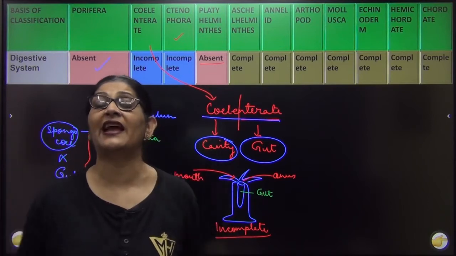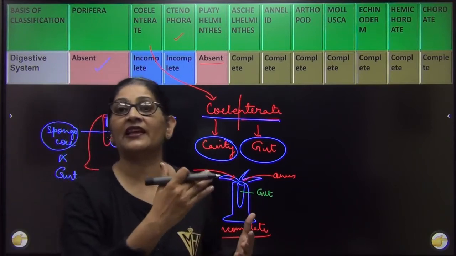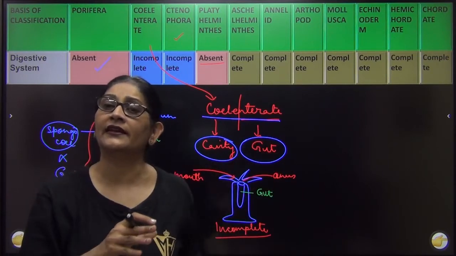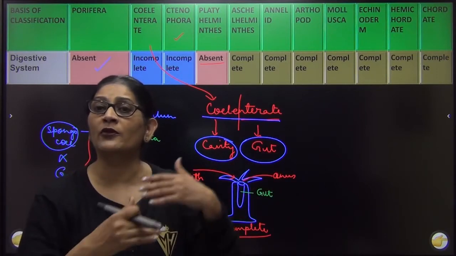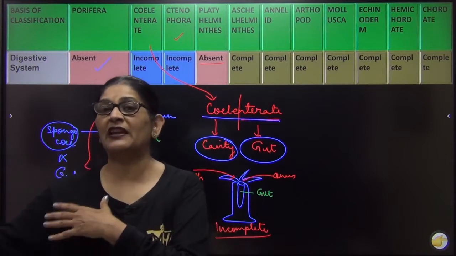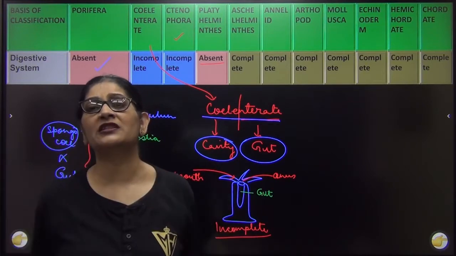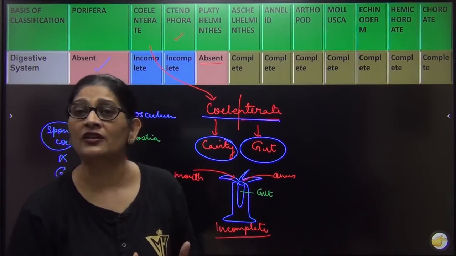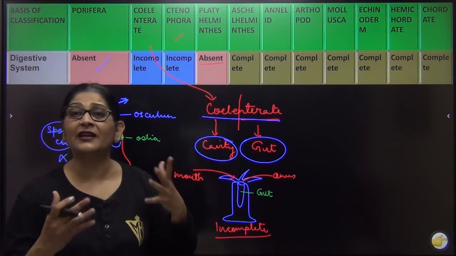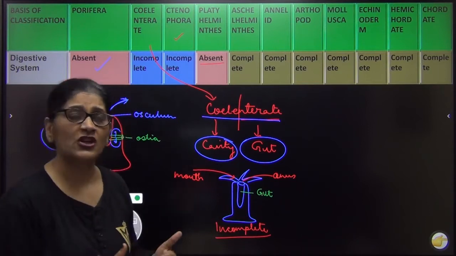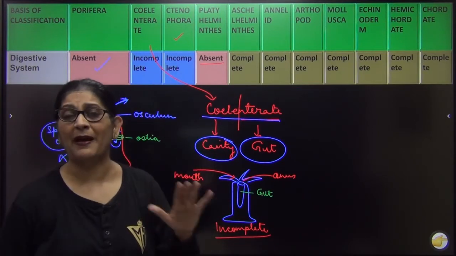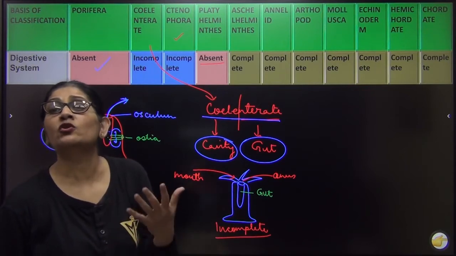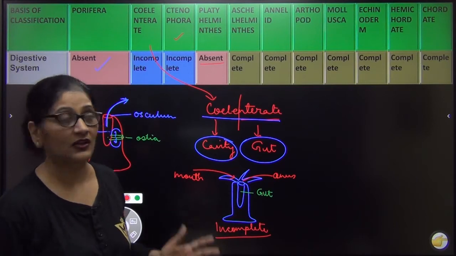Or suppose you are staying as a PG. ठीक है, आप किसी के यहाँ पर PG के जैसे रह रहे, तो वही आपको नाश्ता देते हैं, वही आपको खाना देते हैं. So when you are getting all the food from your host, मुझे अपने neighbor से नाश्ता खाना सब कुछ मिल जाता है, so why will I have a kitchen in my home? When I have to cook nothing, why will I have a kitchen? Similarly, parasites take ready-made food from their host. So in them mostly, at least the parasitic forms, the digestive system is reduced or absent because they do not need to digest their own food, right?